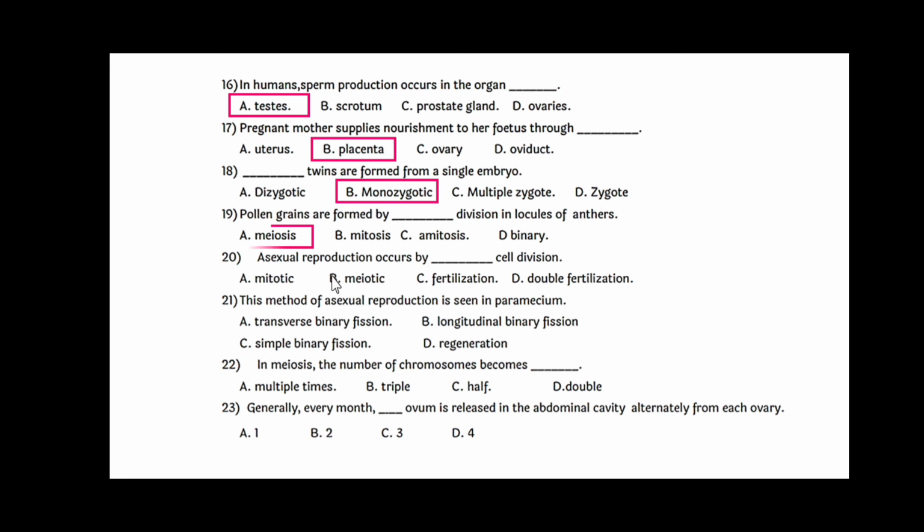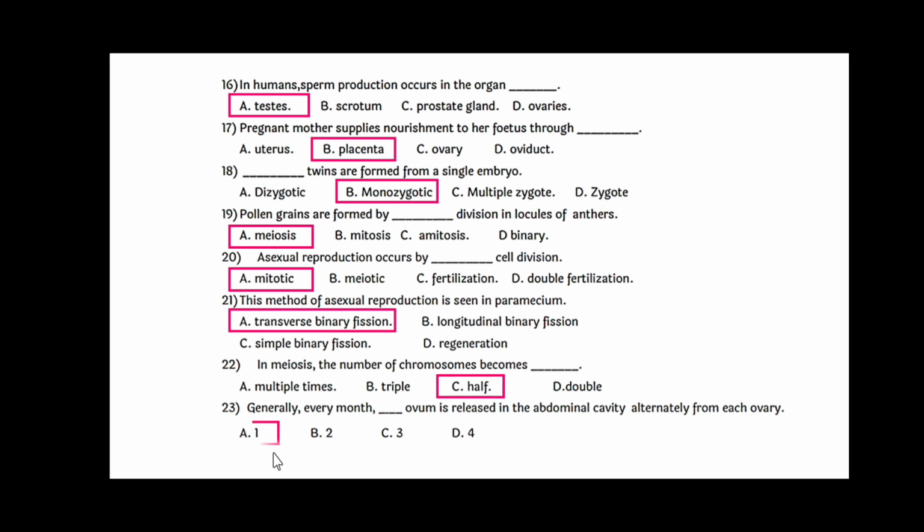The answer will be meiosis. Asexual reproduction occurs by dash cell division, that is mitotic. This method of asexual reproduction is seen in the paramecium, that is transverse binary fission. In meiosis, the number of chromosomes becomes half. Generally, every month, dash ovum is released in the abdominal cavity, alternately from each ovary.